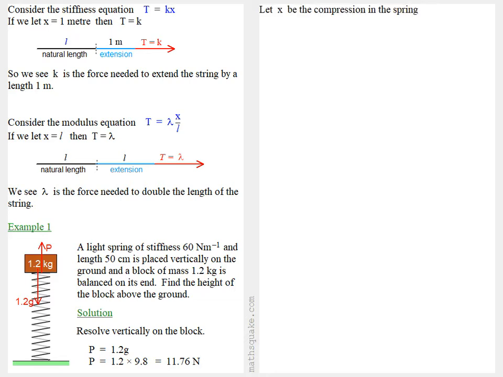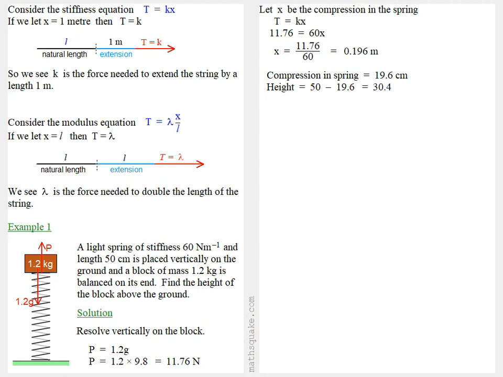Now if we let x be the compression in the spring, then we have T = kx. So 11.76 = 60x. Then, dividing both sides by 60, we get x = 0.196 meters. So the compression in the spring is 19.6 centimeters. And the height above the ground is the original length 50 minus 19.6, which is 30.4. And so our answer is the height above the ground is 30.4 centimeters.